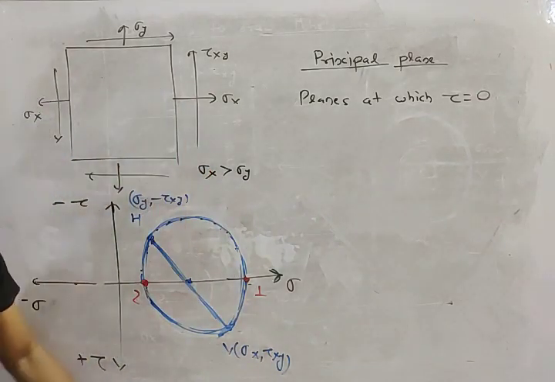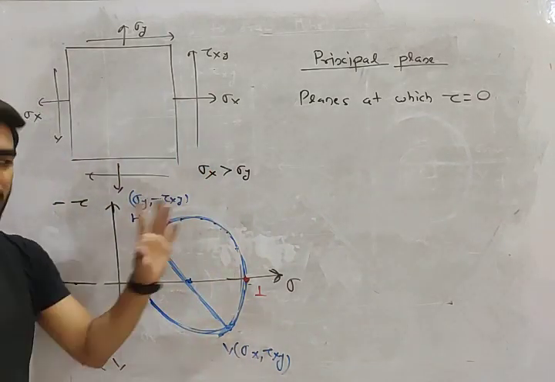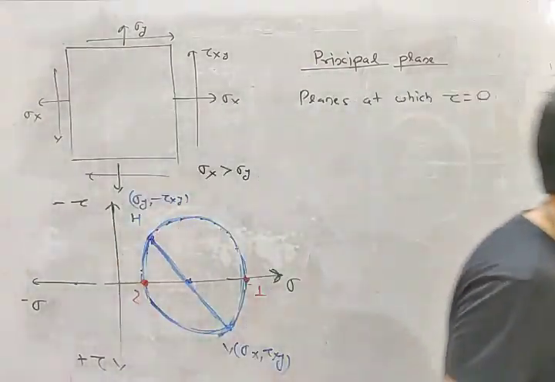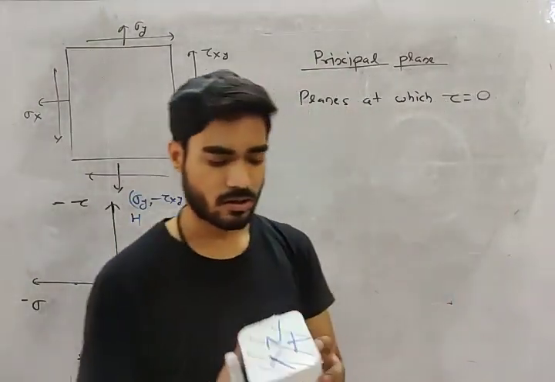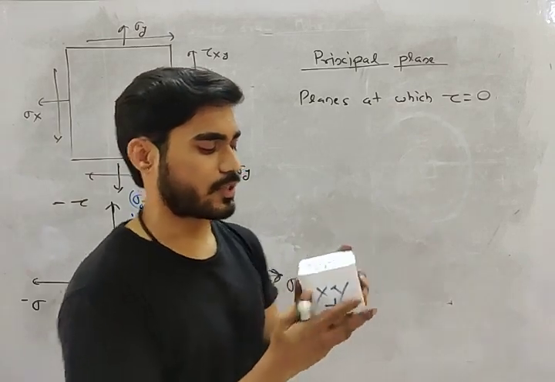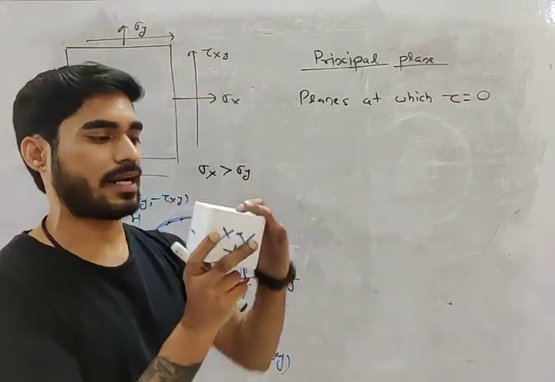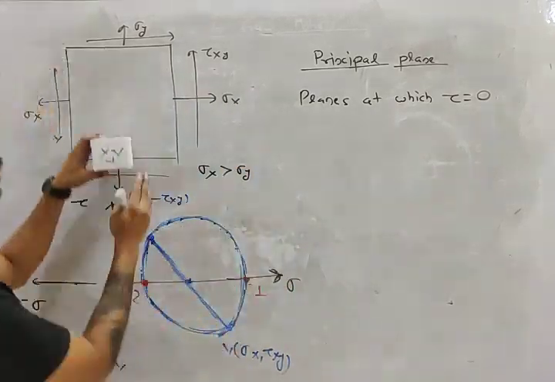Actually, there are 3 principal planes. You can see only 2 principal planes here. Why? Because you are drawing the Mohr circle for this state of stress. We are considering the vertical plane and the horizontal plane. We are considering only these stresses.